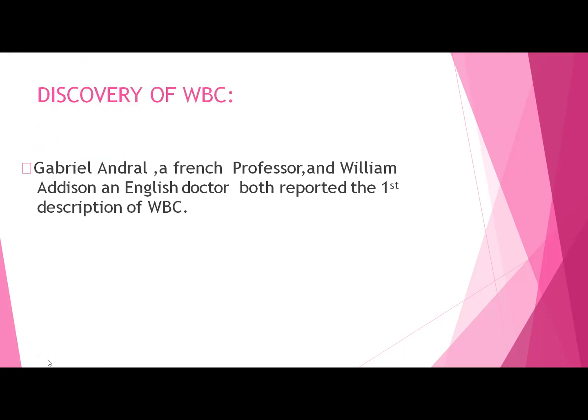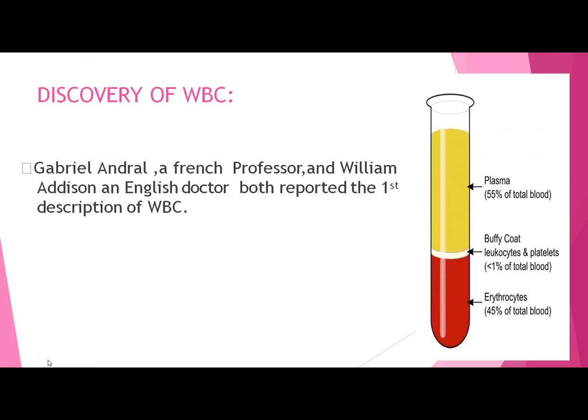Now, these were the two scientists who discovered the WBC, Gabriel Andral, a French professor, and William Addison, an English doctor. Both of them reported for the first time the description of WBC, and how they reported it was that when the blood was kept in a test tube, it was seen that erythrocytes were settling down. So it was having a red color, and the plasma was shifted upwards, which is yellowish colored.